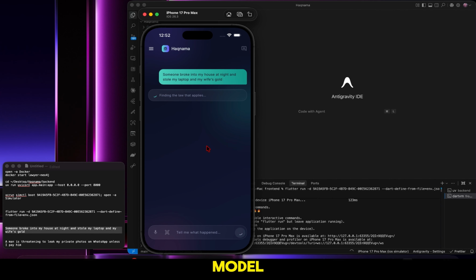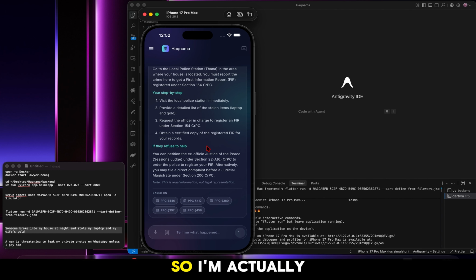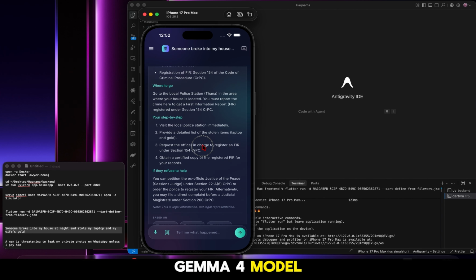So for the model, I am using Gemma 4 31 billion parameter, which has a set of activated parameters and uses mixture of experts for accurate predictions. I'm using it on cloud because my system cannot support such large models. So I'm actually using the OpenRouter cloud to use the Gemma 4 model.